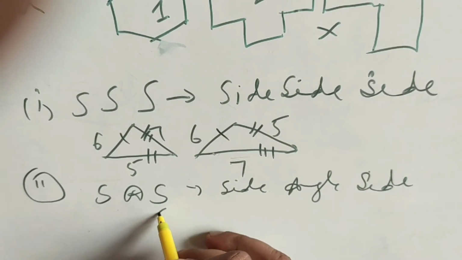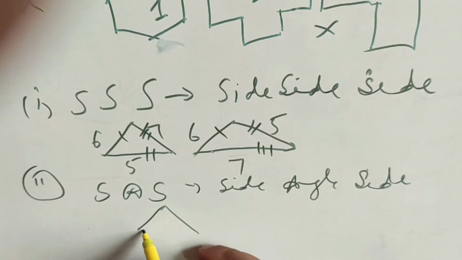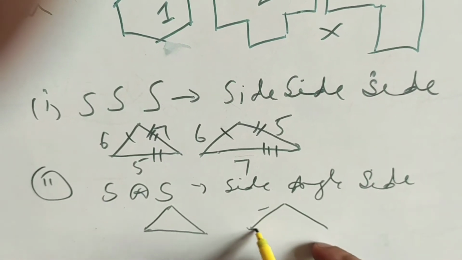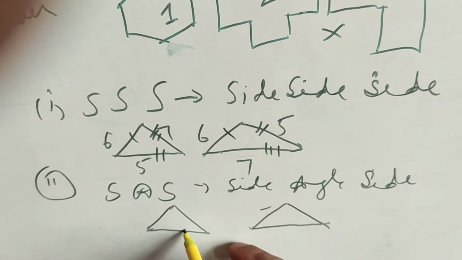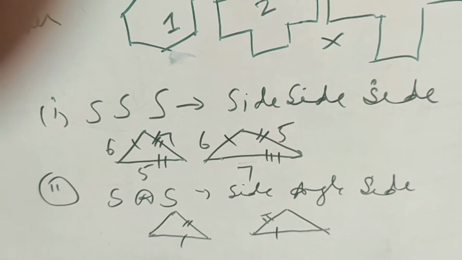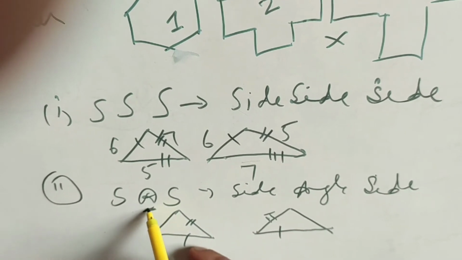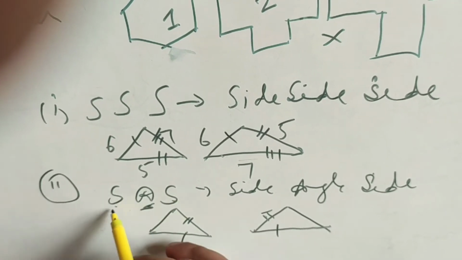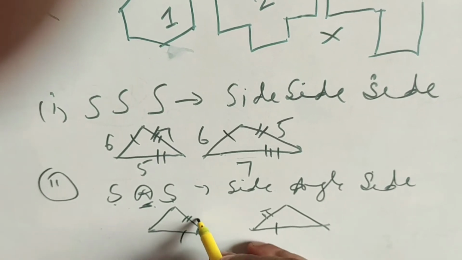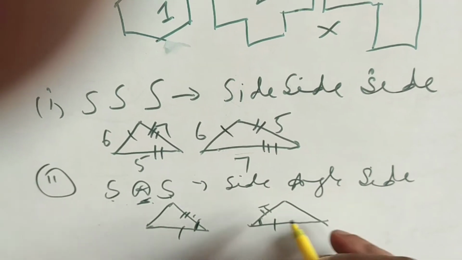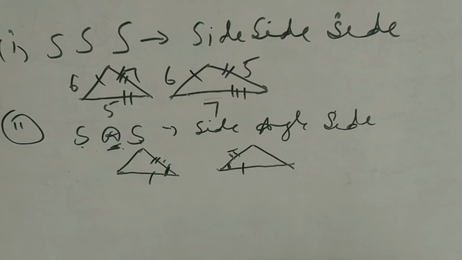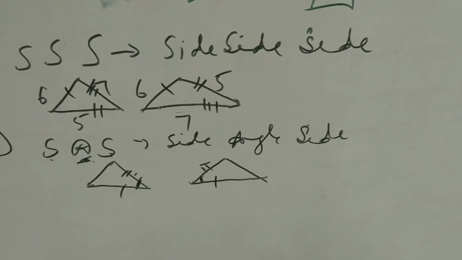It means two sides of a triangle and one included angle. Included angle means, suppose these two sides of the triangle are equal, then the angle between these two sides, this angle and this angle, should also be the same. Then only the triangles will be congruent, otherwise not.